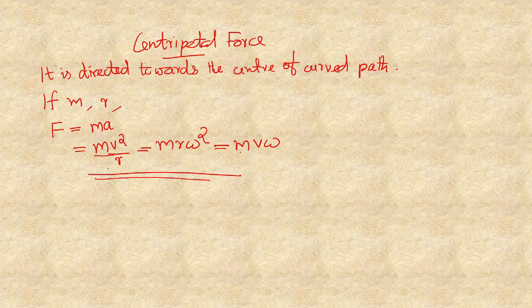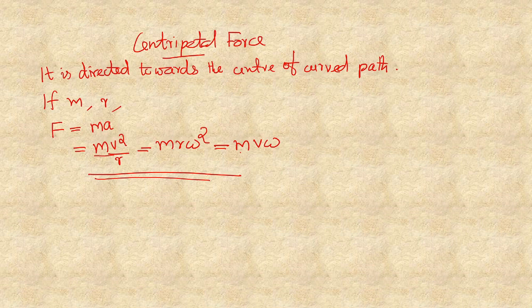Now we are going to say that no work is done by the centripetal force. How can we say that? Here, for the circular motion, there should be a force. That force is the centripetal force. But the work done by the centripetal force is zero.